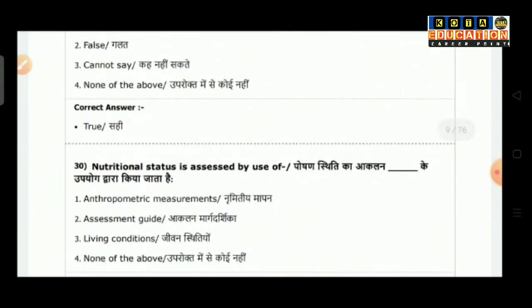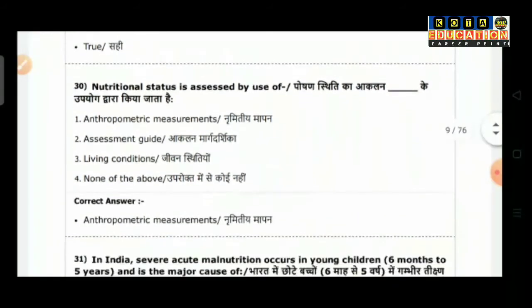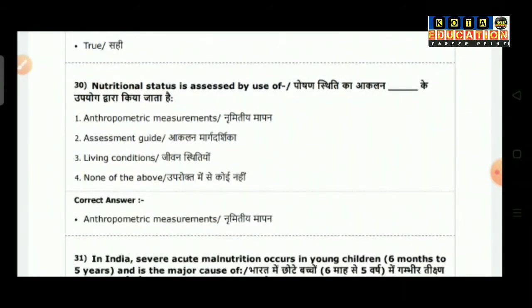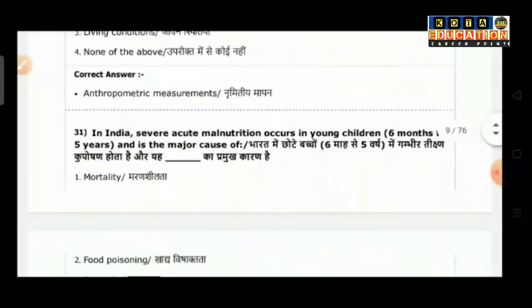Question number 30: nutritional status is assessed by use of. Option 1 is anthropometric measurements. Option 2, assessment guide. Option 3, living conditions. Option 4 is none of the above. So the correct answer is anthropometric measurements.